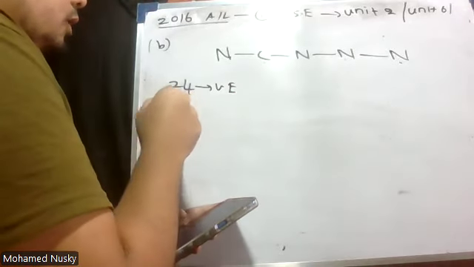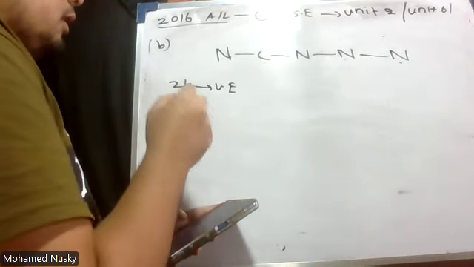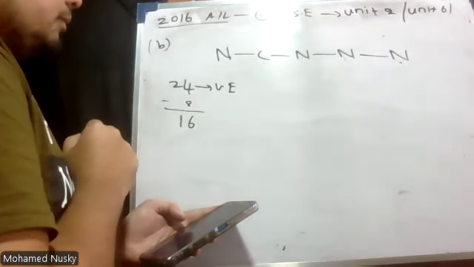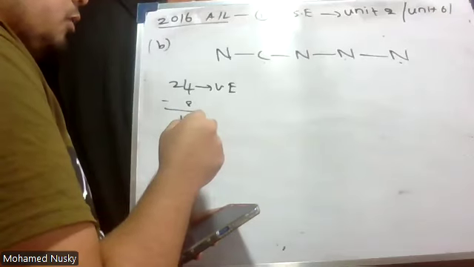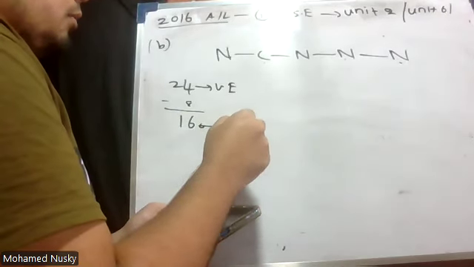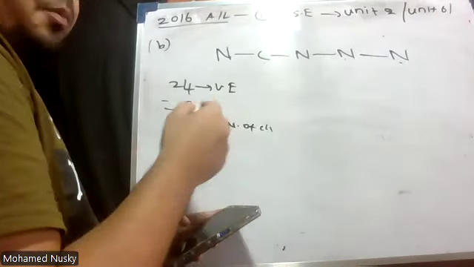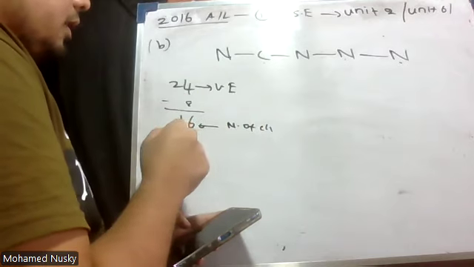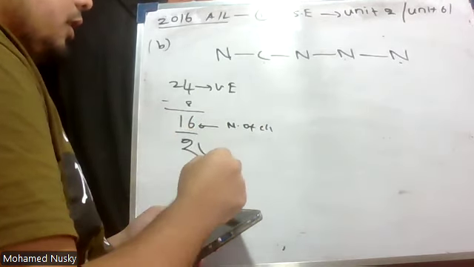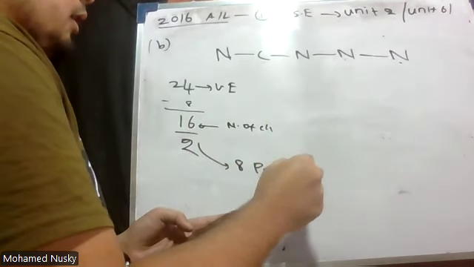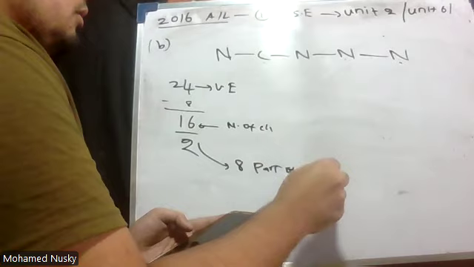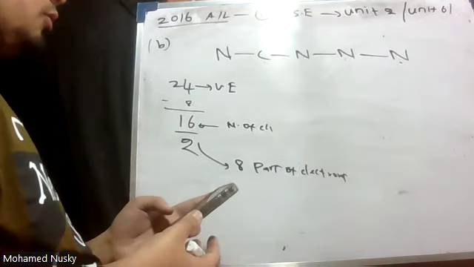Therefore, from 24, subtract 8, you will get 16. These are the number of electrons. Then how many pairs are there? You should divide by 2. Then you will get 8 pairs of electrons.